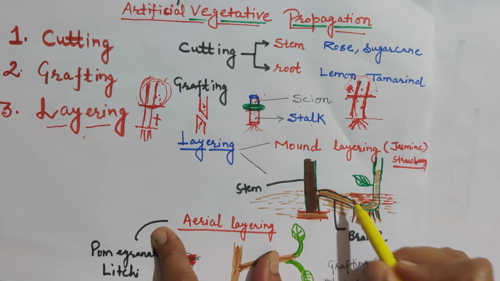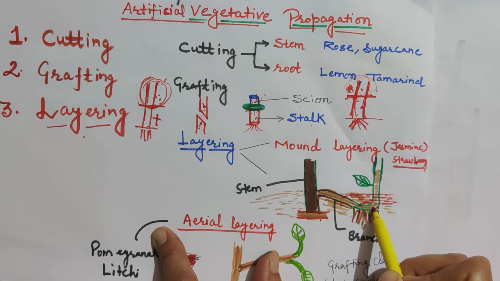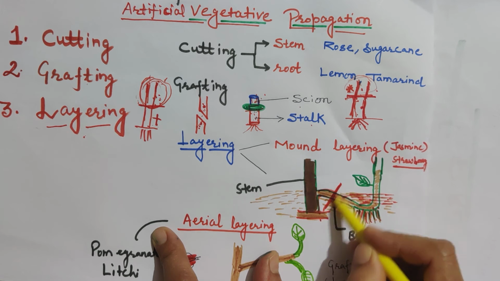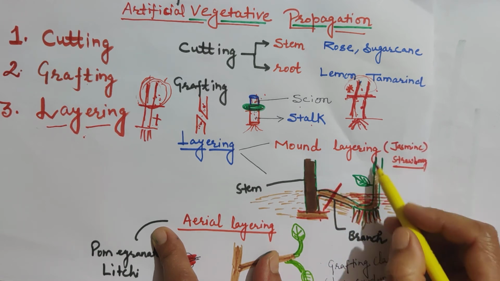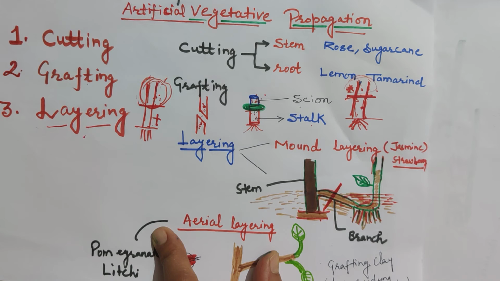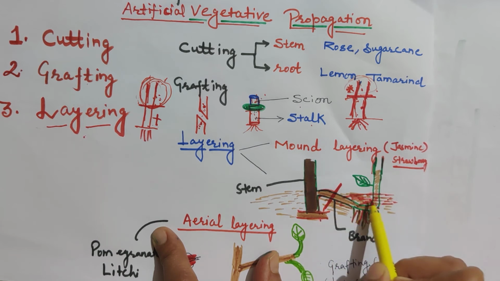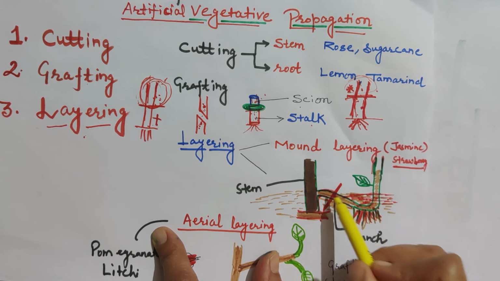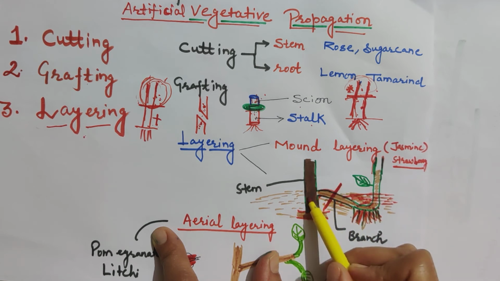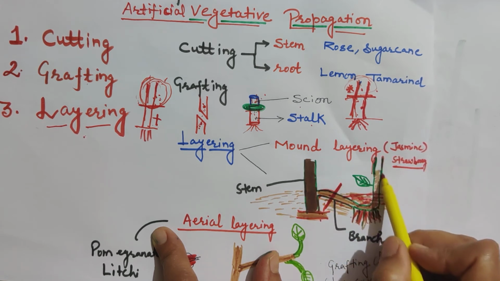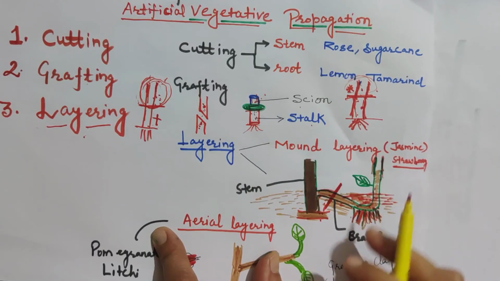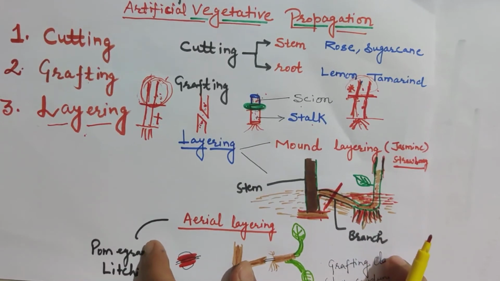When roots appear on that covered part of the branch, we detach it from the main plant, and this branch generates a new plant. How are we getting the new plant? By bending the branch which is near the base, and covering a portion of it with soil. After some time roots appear on the covered part. Then we cut this branch from the main plant, and it will grow into a complete new plant.